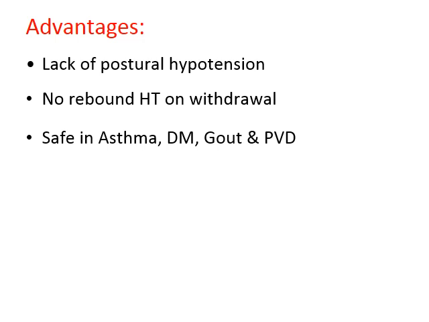If a patient has hypertension with an associated condition like asthma, diabetes, gouty arthritis or peripheral vascular disease, ACE inhibitors are safely used. Beta blockers, by contrast, are not used if the person has asthma or diabetes mellitus. In the same way, diuretics are not used if the person has gouty arthritis. So ACE inhibitors are safely indicated with associated conditions.